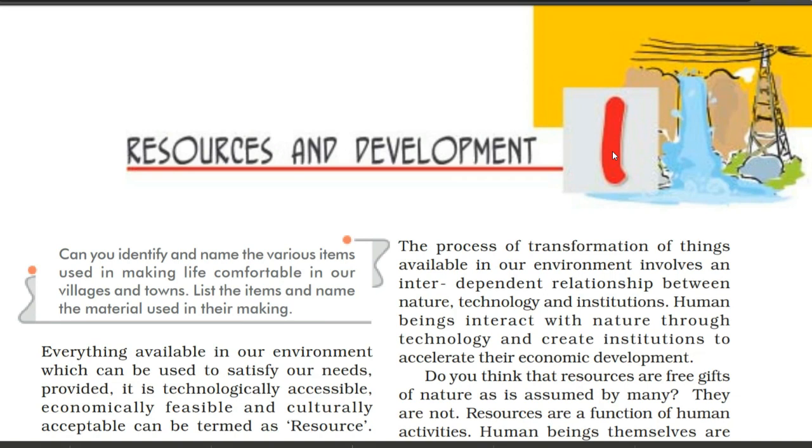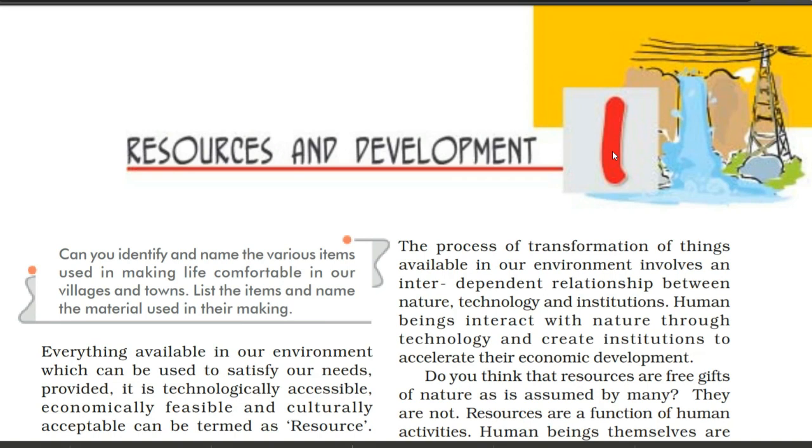In the book also, in the first para, we get the meaning of resources. Everything available in our environment which can be used to satisfy our needs, provided it is technologically accessible, economically feasible, and culturally acceptable, can be called a resource. So this we are going to understand when we read the chapter. Now I'm going to explain the meaning of resources by a very easy example.